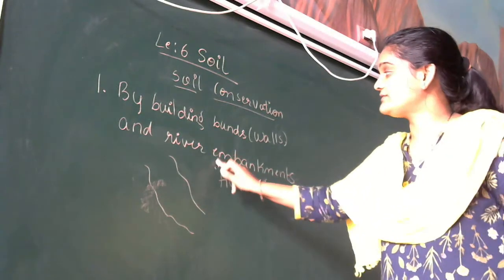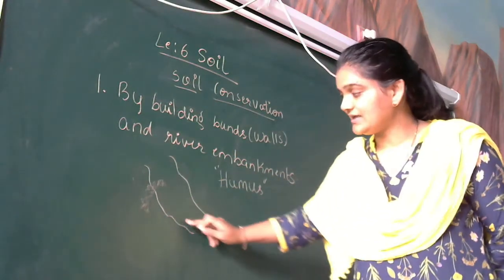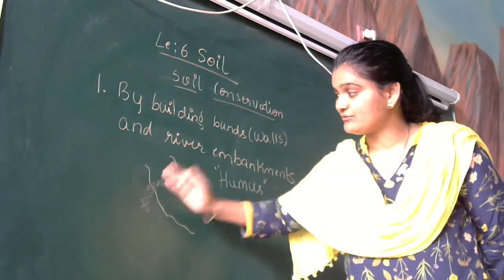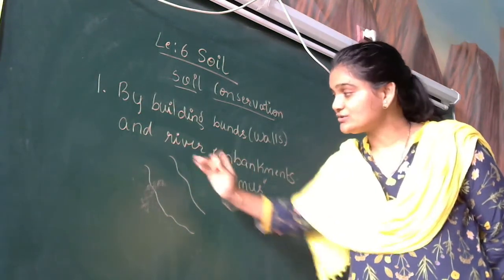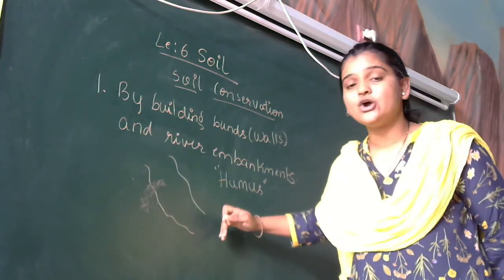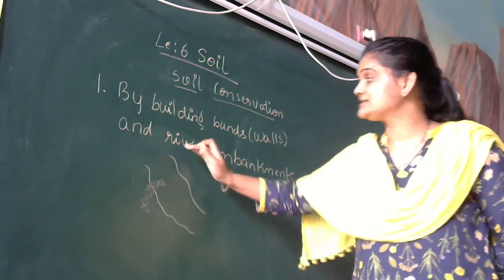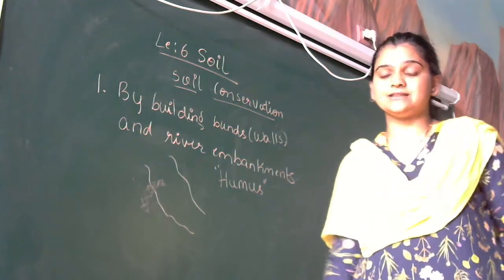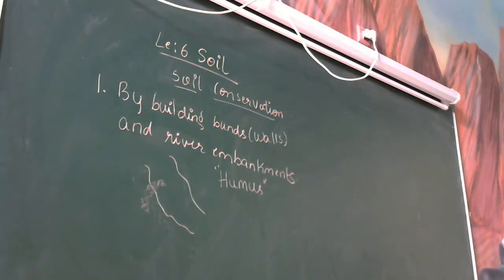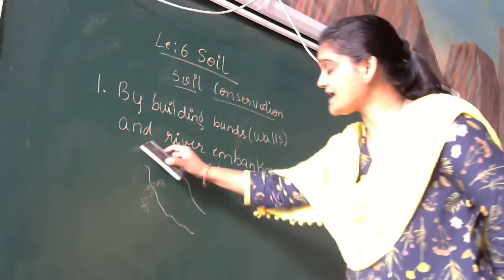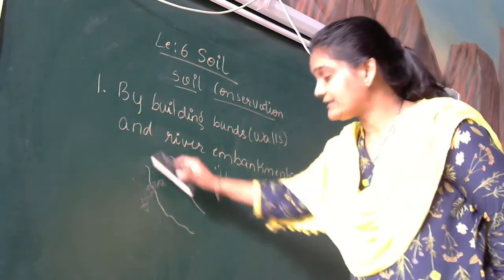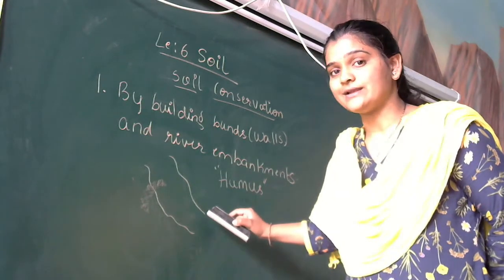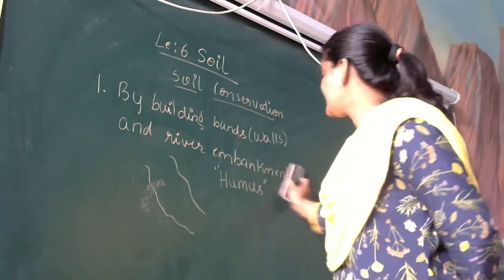So in case of rivers, what can we do? We can build walls, constructing them here at the side so that the water will flow along its own way. So this is for river embankment, the first method. Otherwise, as soon as the water flows, it will take away the complete soil. Again, it will be soil erosion.